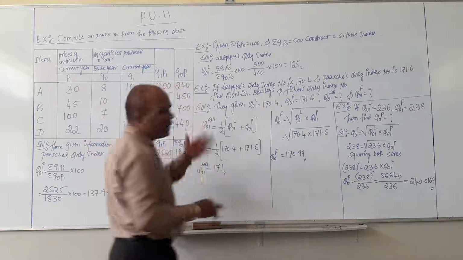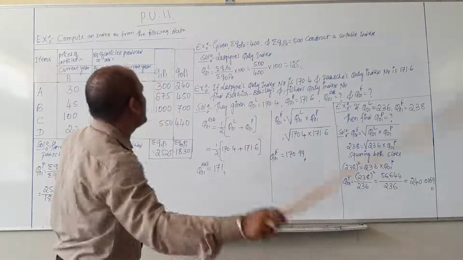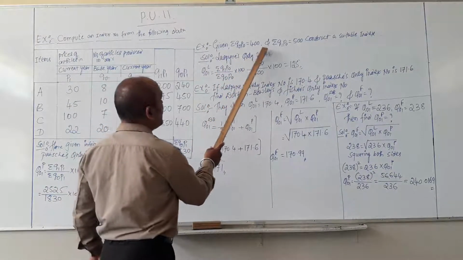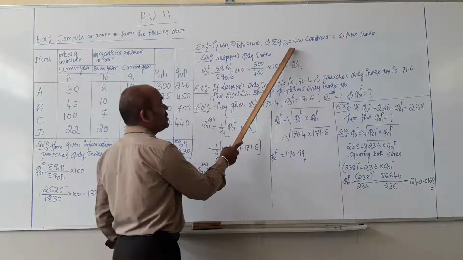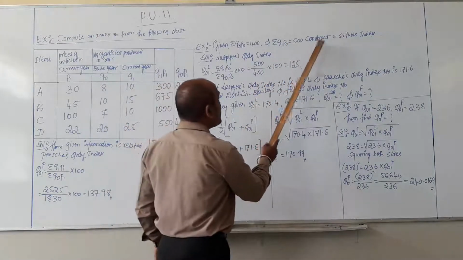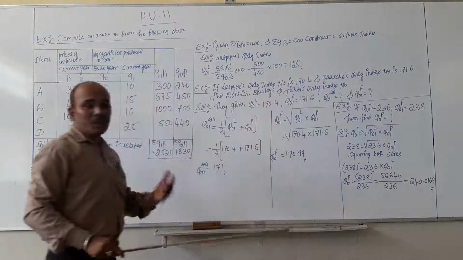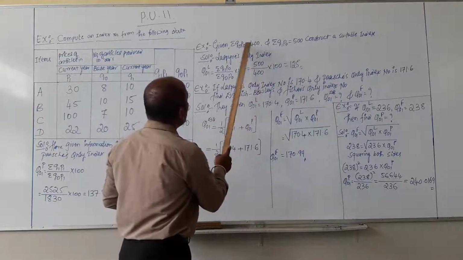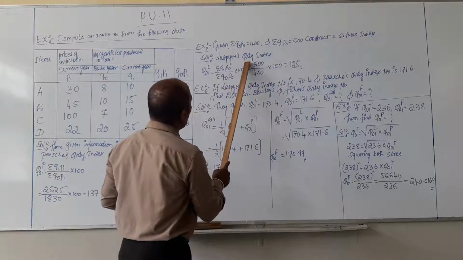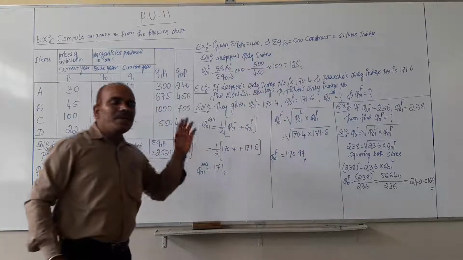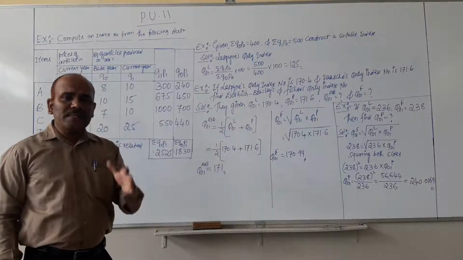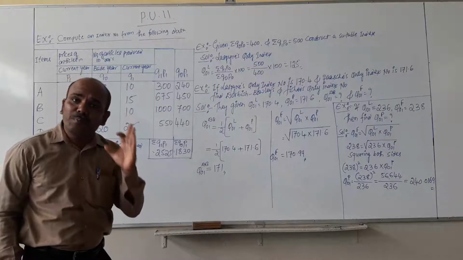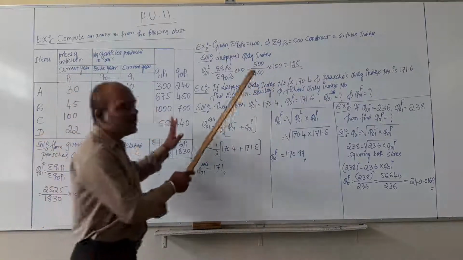What kind of information is given for us? Let us see that one. Given summation of Q naught P naught equals 400 and summation of Q1 P naught equals 500. Construct a suitable index. They asked to construct a suitable index based on the given data. This data is related to Laspeyres' quantity index. It will be very easy when you remember the formula of all the 5 persons. Then only it will be easier for you.